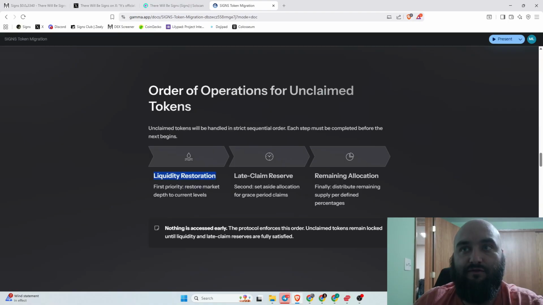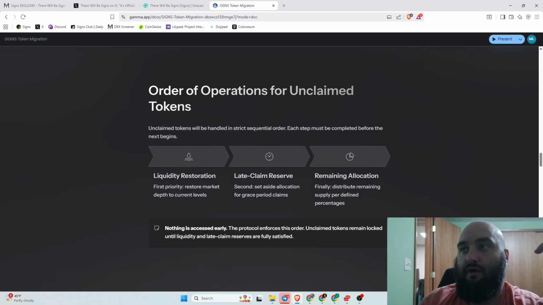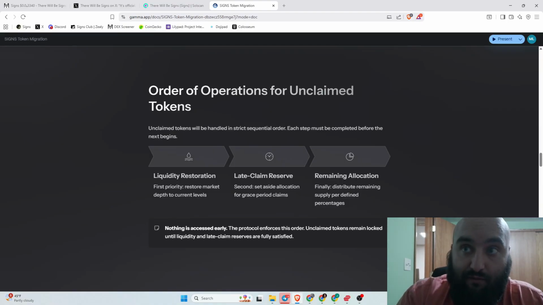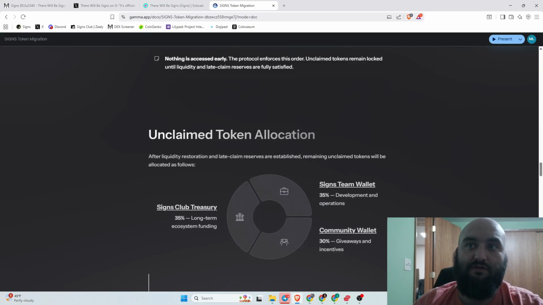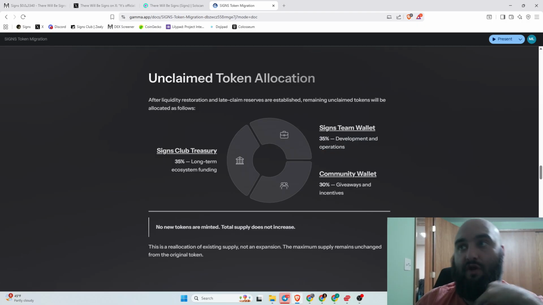So the first priority is restoring the liquidity to current levels. Then we'll set aside some allocation for the grace period. And then finally, we're going to reallocate the other supply that we ended up getting back. Okay, so here's how this is going to work. So 35% of whatever that remainder is going to go to our team wallet for ongoing development and operations. That helps me out because I've been doing this all myself.